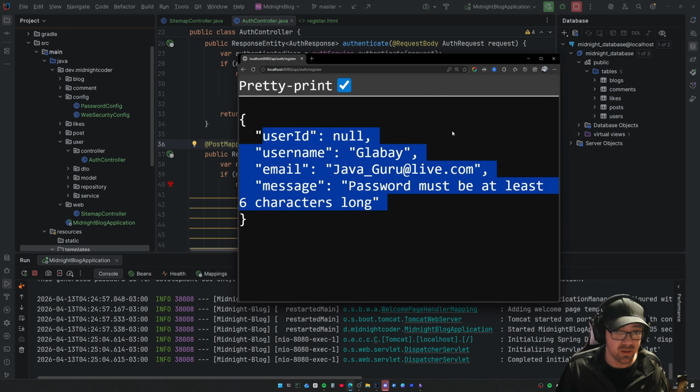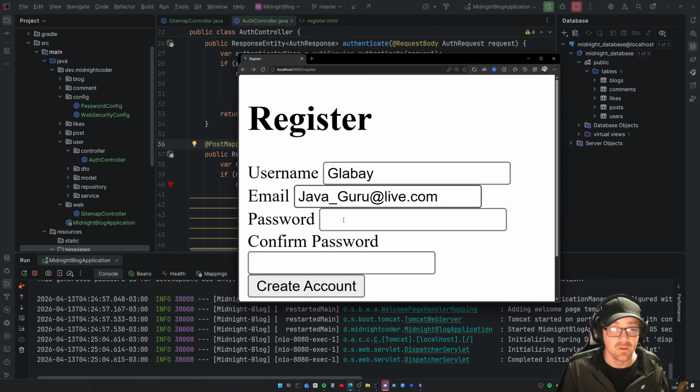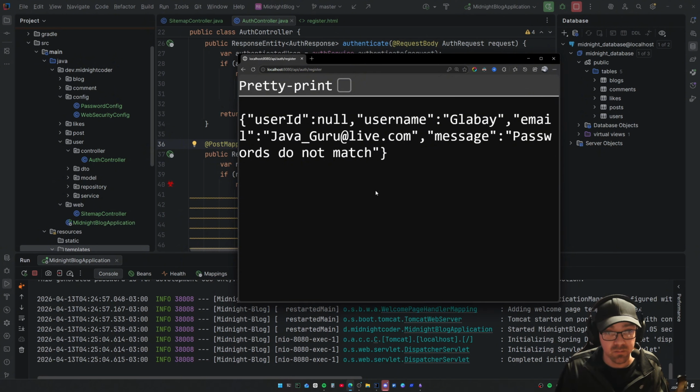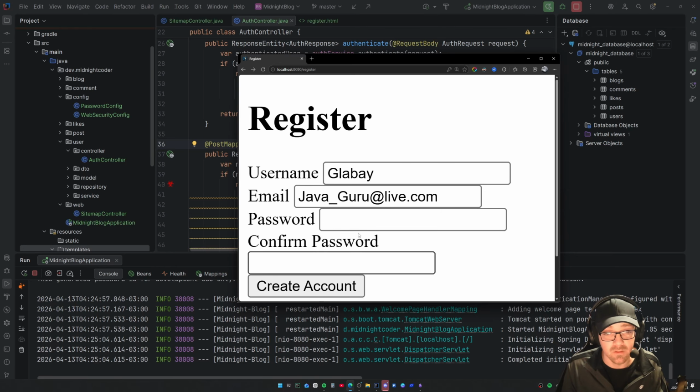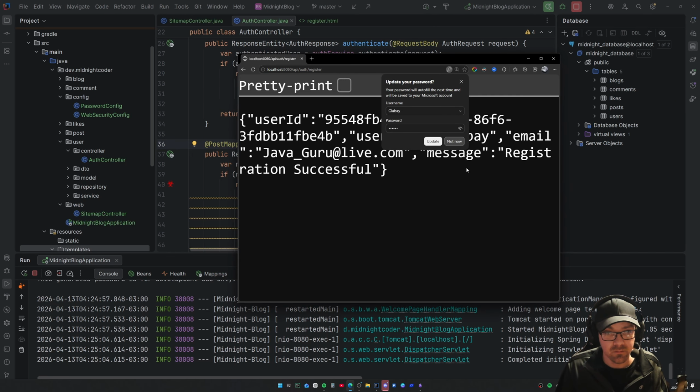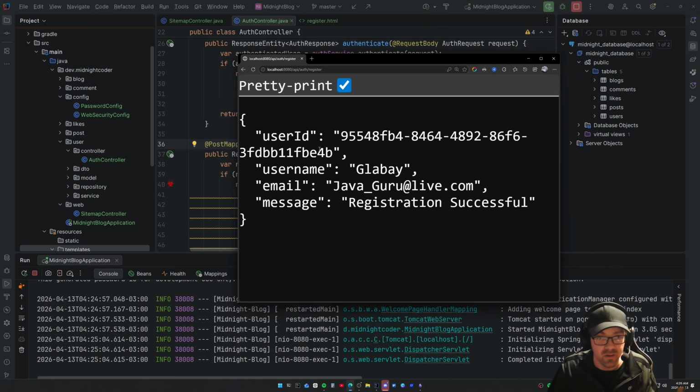So here we have an error, and we'll handle this better later, saying the password must be at least 6 characters. So let's go back and try this again. 1, 2, 3, 4, 5, 6. 1, 2, 3, 4, 5, 6, 7. Boom. Now we get another error saying the passwords don't match. Right, we need to try this again. 1, 2, 3, 4, 5, 6. 1, 2, 3, 4, 5, 6. Create account. Boom. You'll see here that now I have a user ID and registration was successful.